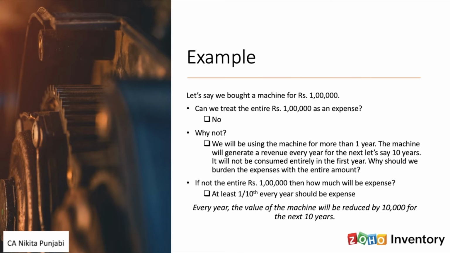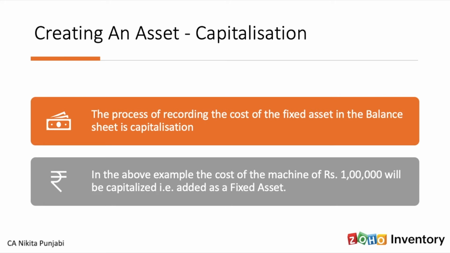I hope you've understood why we provide for depreciation. Now when I talk about depreciation, you obviously also need to create an asset or capitalize an asset in your books of accounts. So the process of recording the cost of the fixed asset in the balance sheet is capitalization. Meaning, in the earlier example, when we bought the machine of rupees 1 lakh, that 1 lakh becomes the cost of the machine, and this 1 lakh will be capitalized in the balance sheet.